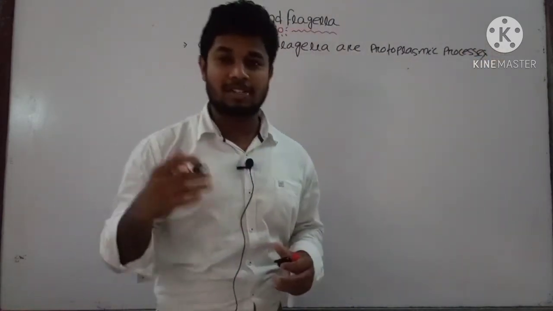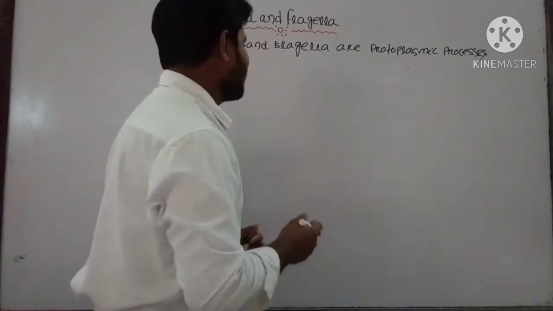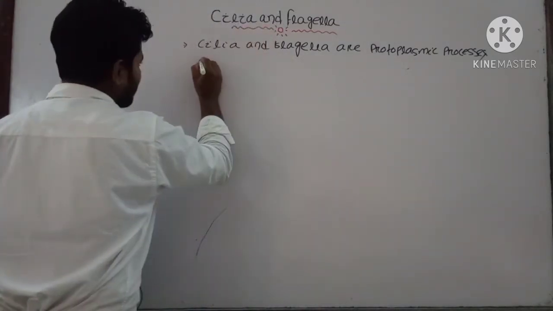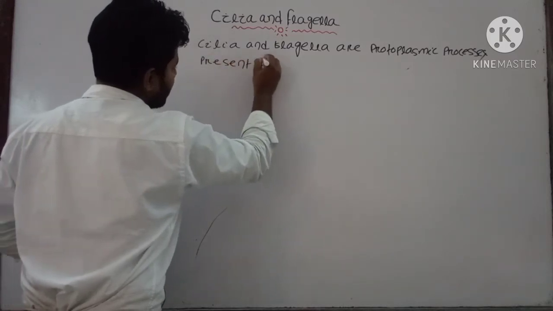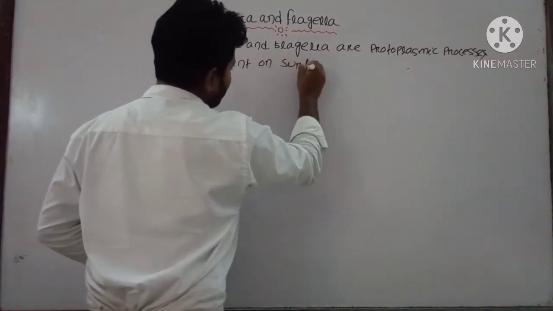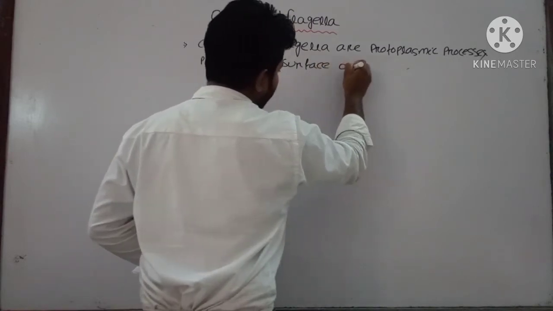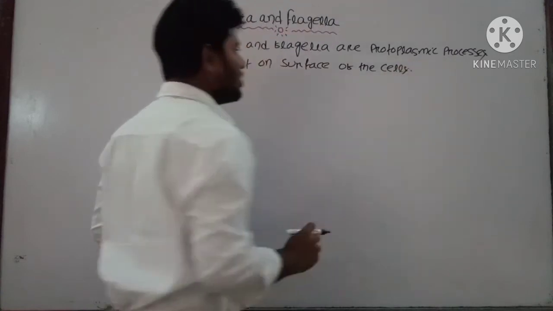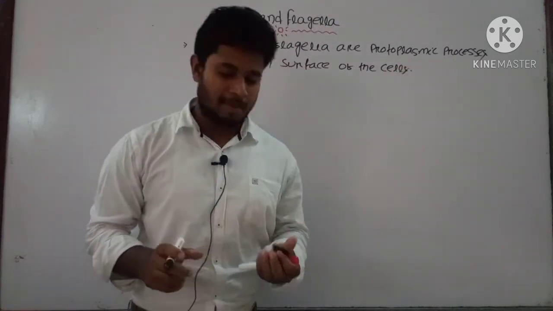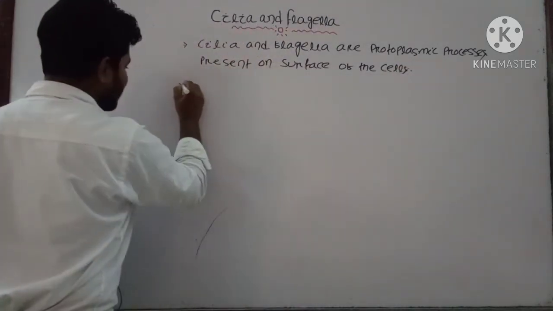They are present on the surface of the cell. In which cells can you find these cilia and flagella? Where is the location of the cilia and flagella?